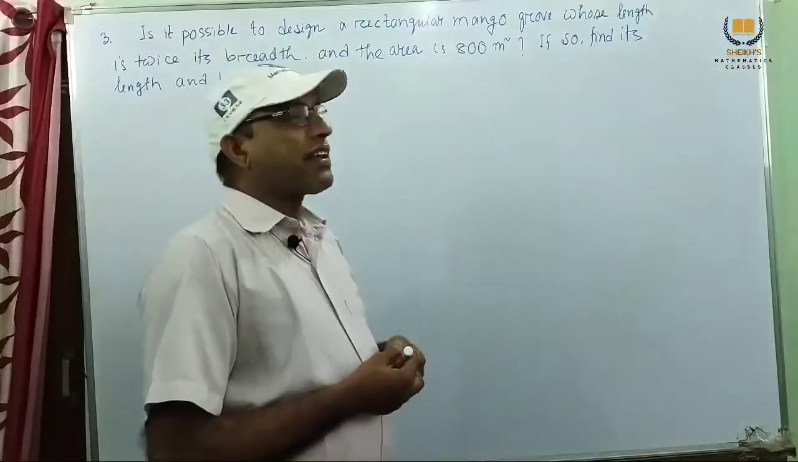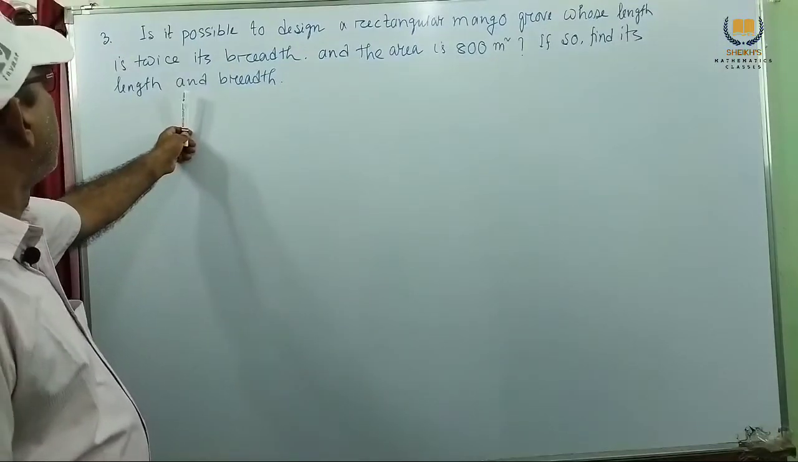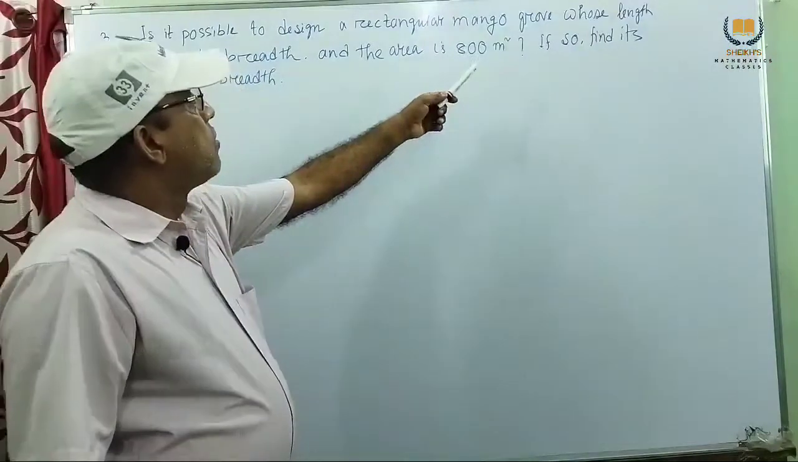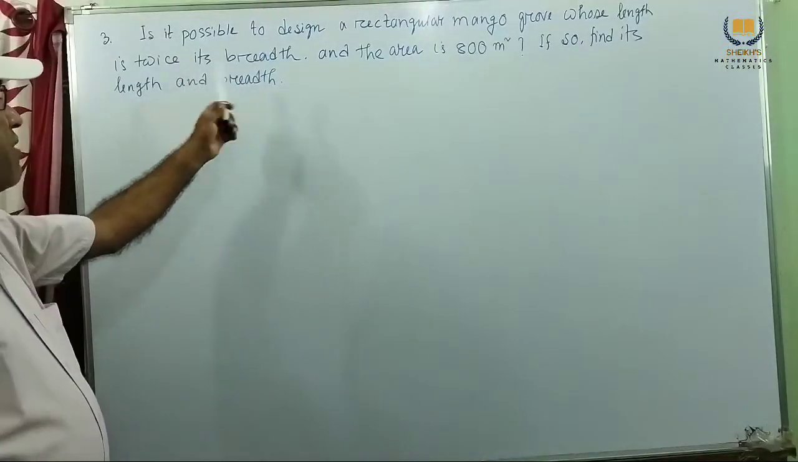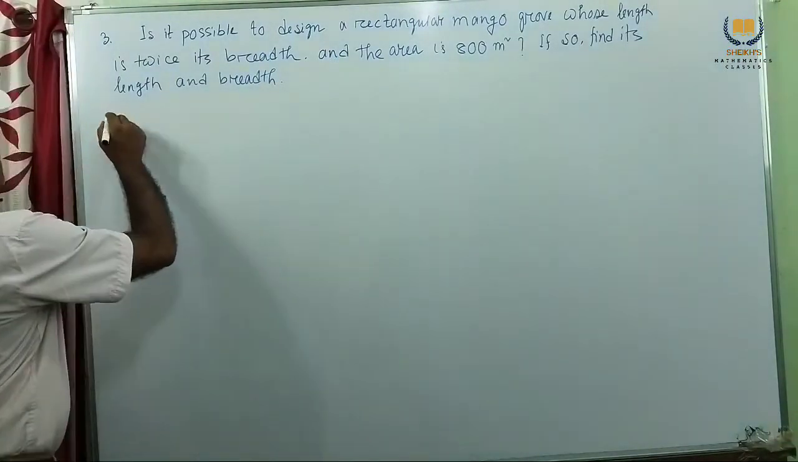First, we consider length and breadth. Here, length is given in terms of breadth, but breadth is not given. The length is twice its breadth. So, we consider breadth first. Solution: